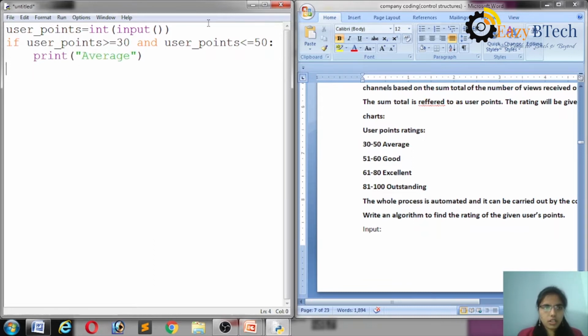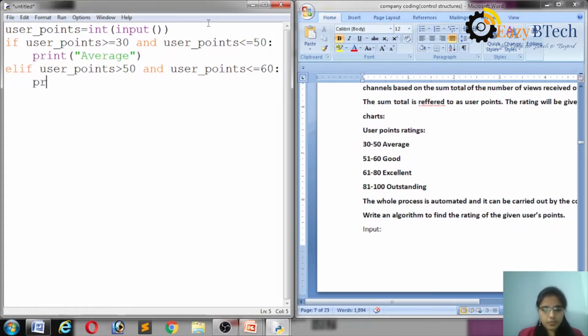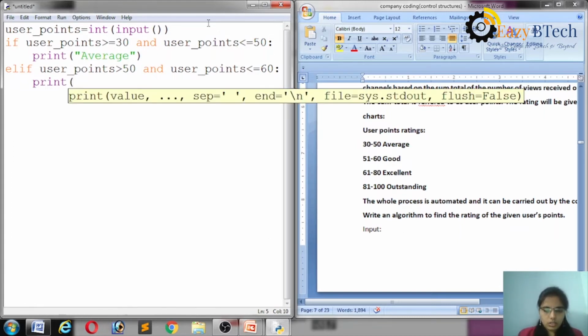The next point, elif user_points greater than 50 and user_points less than or equal to 60, then print good.